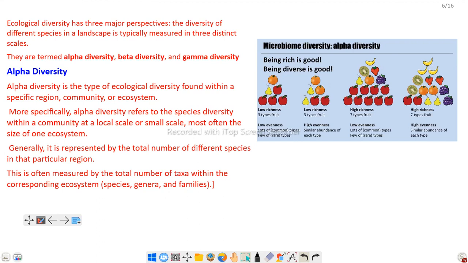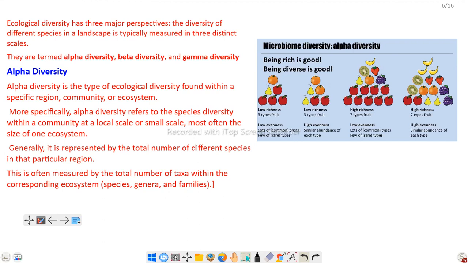If we consider a small ecological system or a small community, 4 apples are there, 1 tomato and 1 pear are there. Low richness, again another low richness.